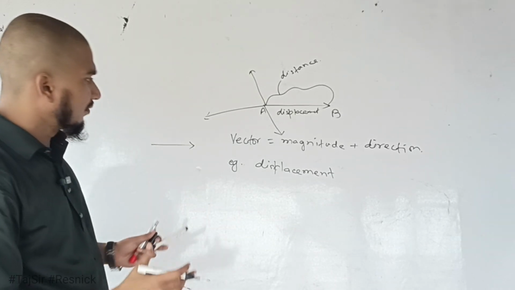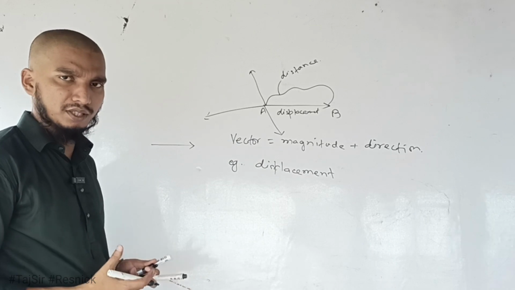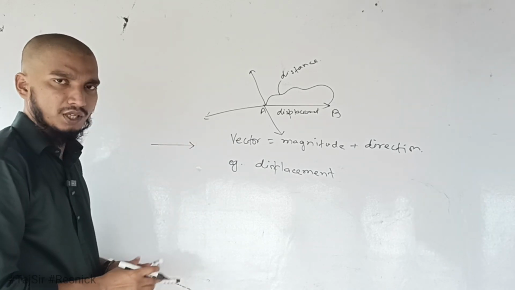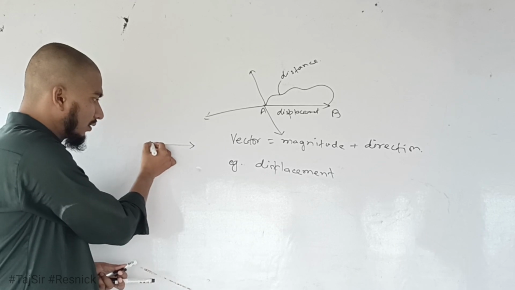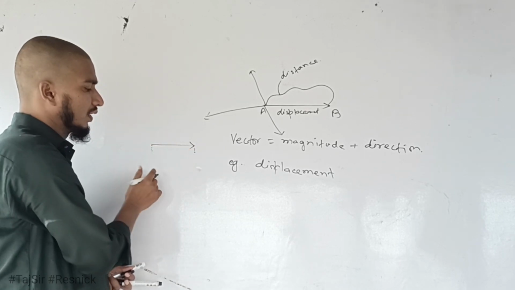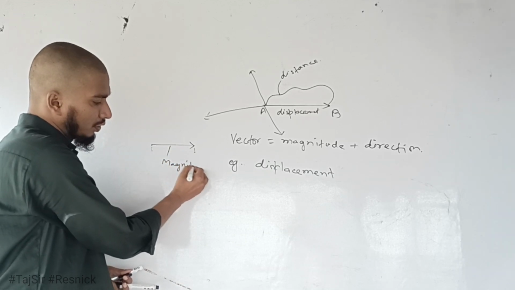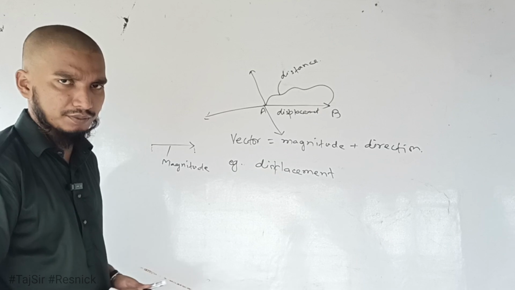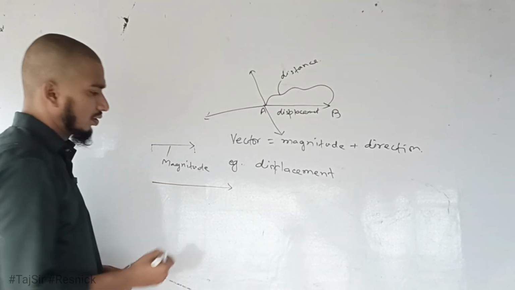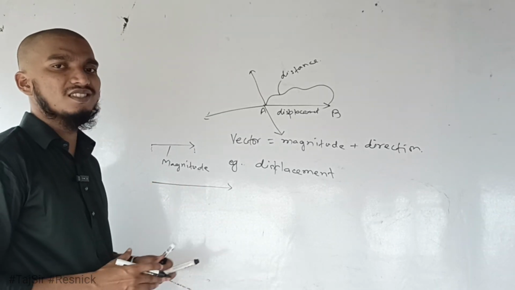In representing a vector on a plane, we have the geometrical method. We just draw a line with an arrow. The length of this line represents the magnitude of the vector. If the length of the line is larger, then its magnitude is larger.